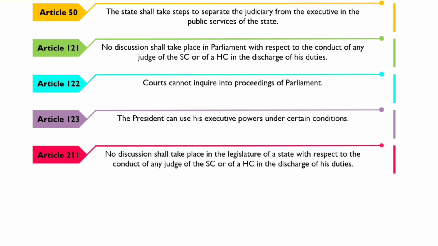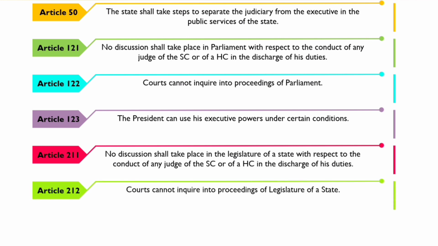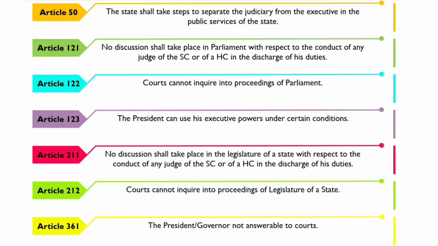Article 211, same as Article 121, talks about restriction on discussion in the legislature of a state with respect to the conduct of any judge of the Supreme Court or of High Court in the discharge of his duties. Article 212, same as Article 122, says that courts cannot inquire into proceedings of the legislature of a state. And Article 361 says that the President or Governor is not answerable to courts. Article 121 and Article 122 are for central government, and Article 211 and 212 are for state governments.